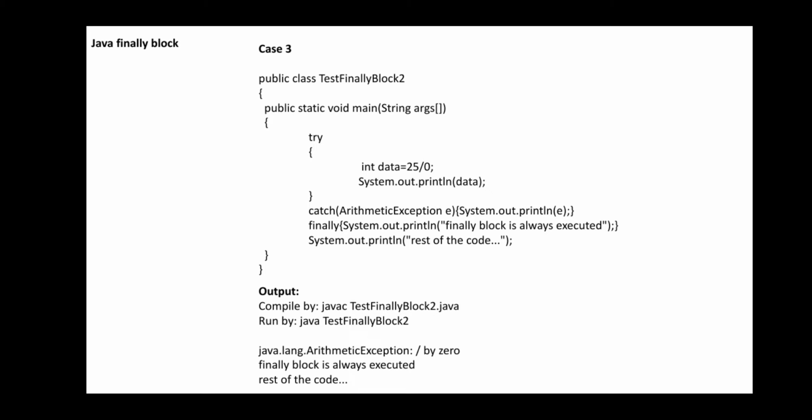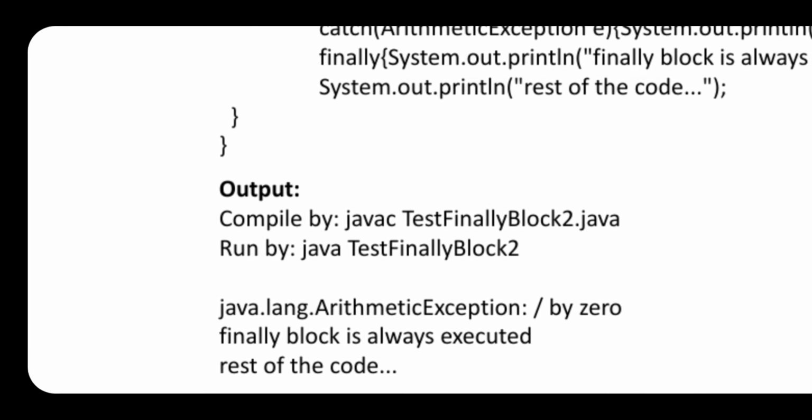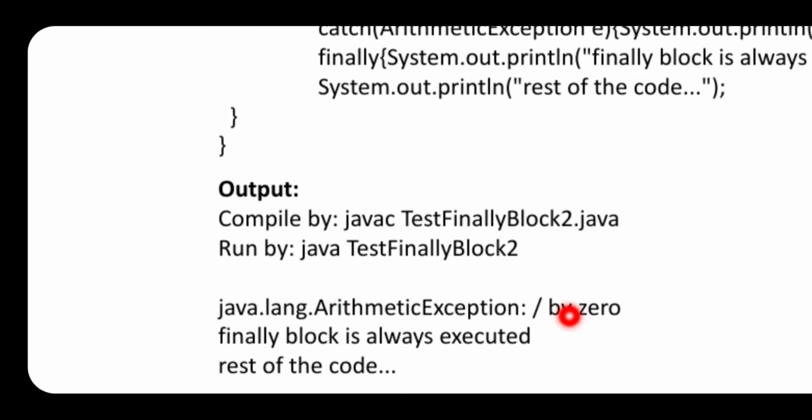Okay, another case is to execute all the statements. So once again, int data is equal to 25 divided by 0, System.out.println of data. So you are going to get an error here. The data value will be sent to e, the arithmetic exception. So there is no problem. It is going to handle it, and it is going to display java.lang.ArithmeticException: divided by 0.